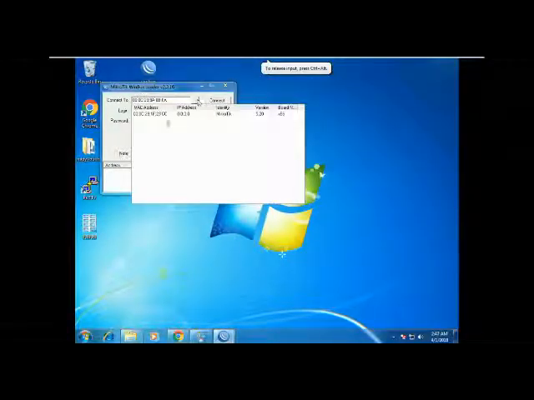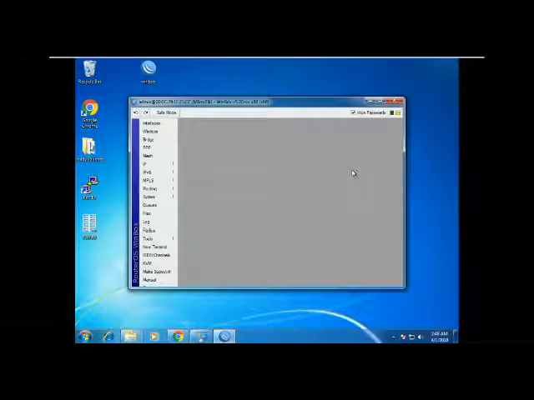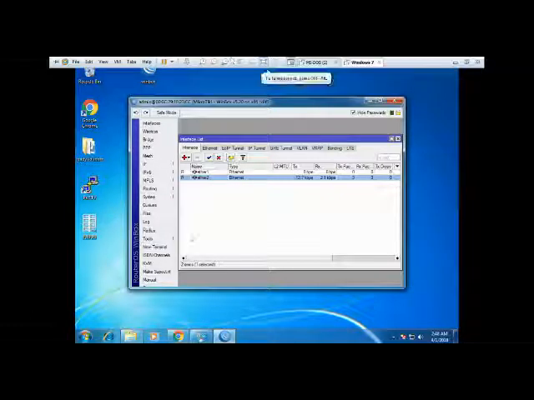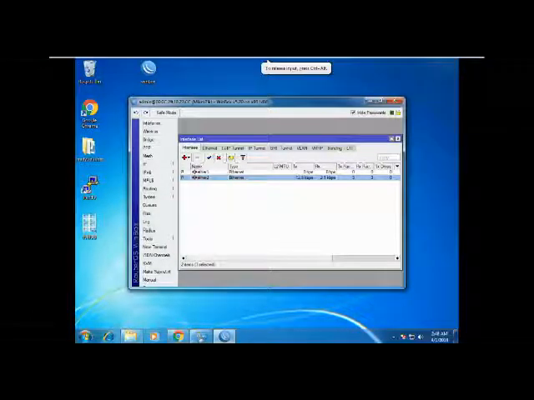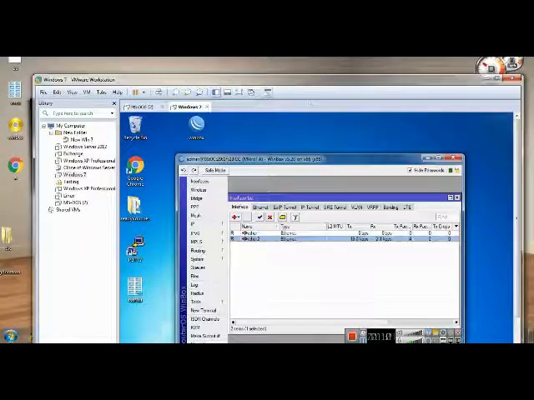See, now I can get the Mikrotik. Okay, click and connect. Now you can see the Mikrotik. This is the form. Our first job is to check the interface. I have one Ethernet and another is Ethernet 2. I have two LAN cards. If you put this in your computer system, it will show the same thing.